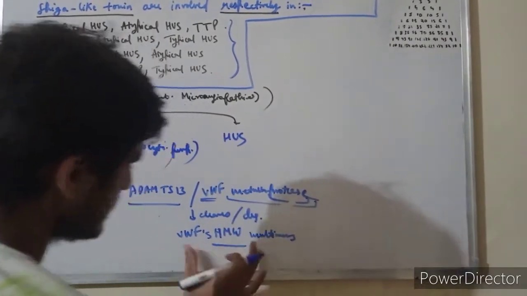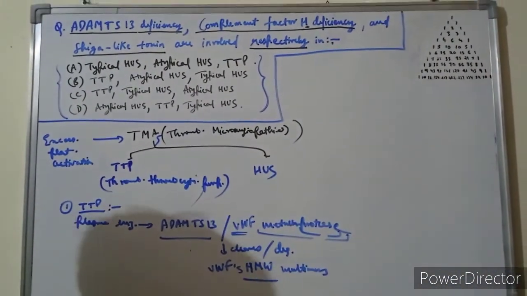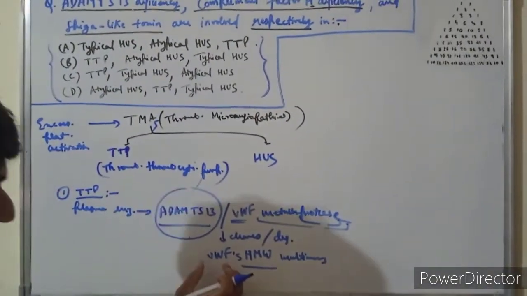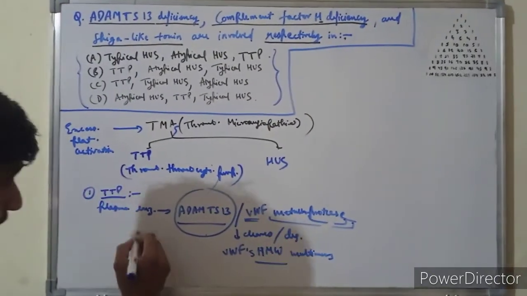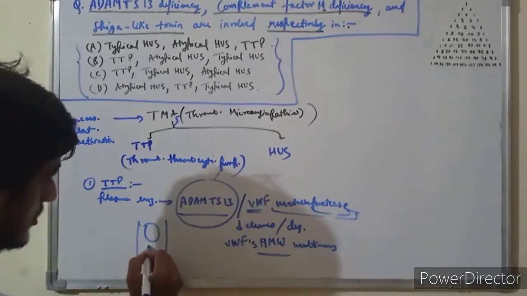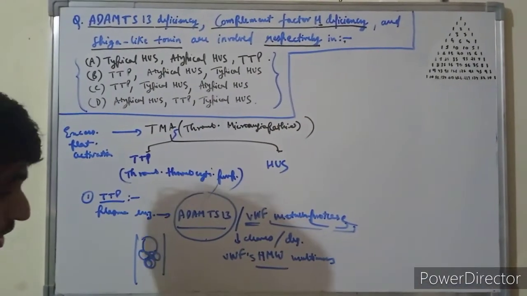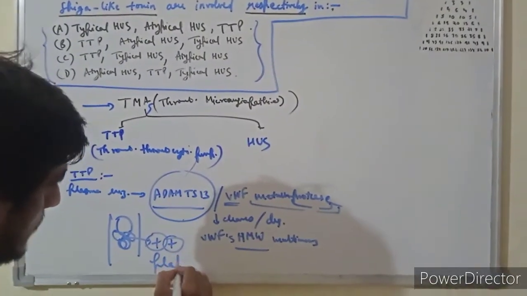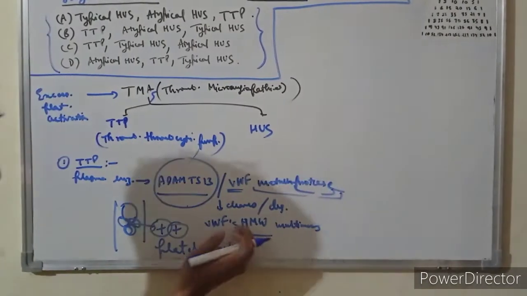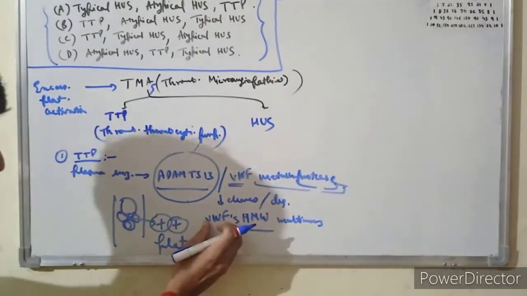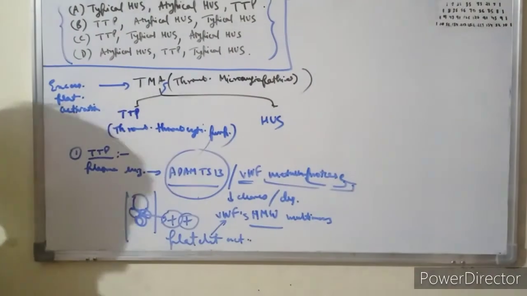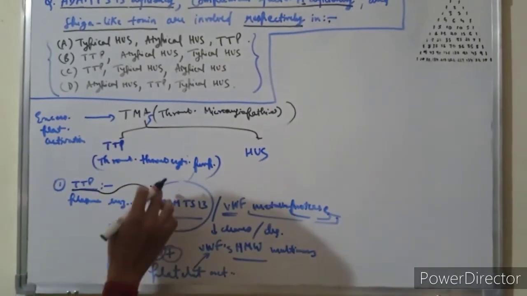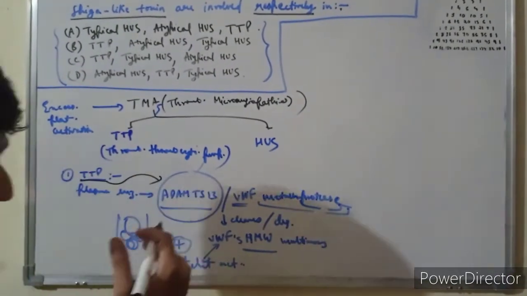If there is a deficiency of this ADAMTS13, the degradation of the large multimers is inhibited, hence in the blood the large multimers of von Willebrand factor will accumulate, and this will lead to excessive platelet activation. As we all know, von Willebrand factor combines with platelets to activate them, and platelet aggregation then occurs. Therefore, TTP is due to deficiency of this protein. This can be acquired or inherited, both.